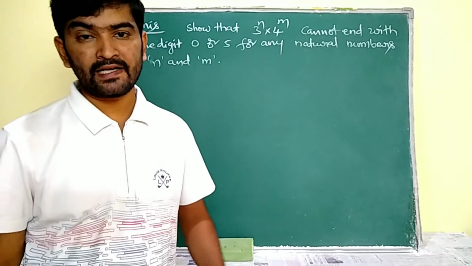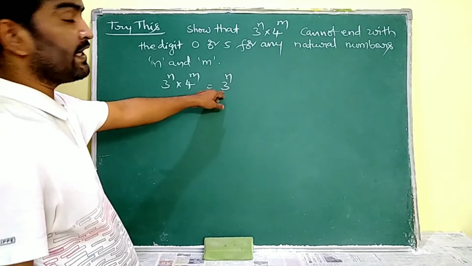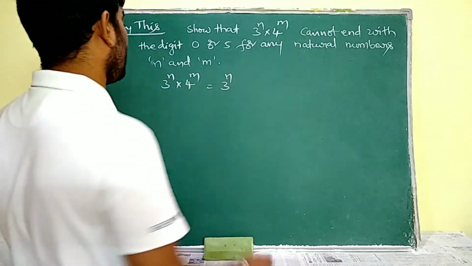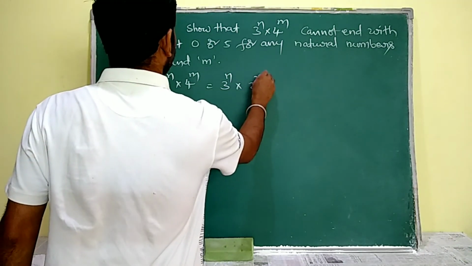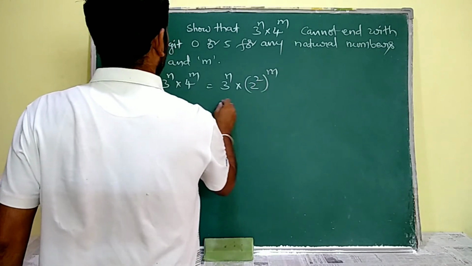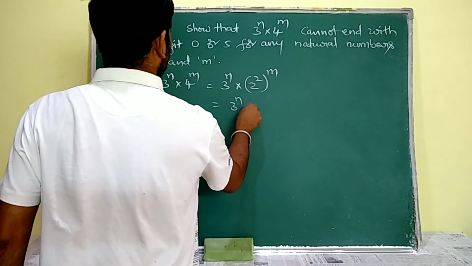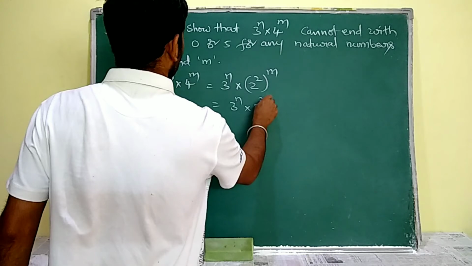Understand? Sima, try this. 3 is a prime number, so we need not prime factorize that. So 3 power of n only. And this 4 can be expressed as 2 square power of m. So Sima, 3 power of n into 2 power of 2m.